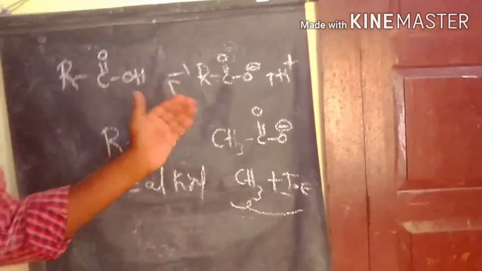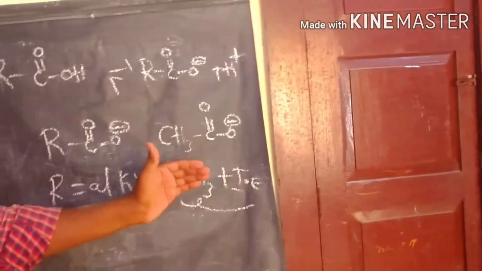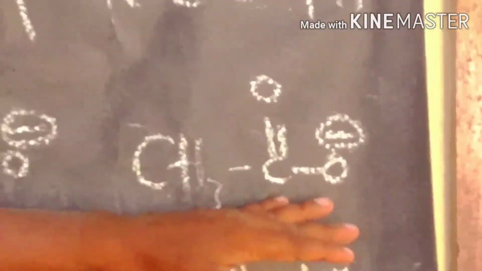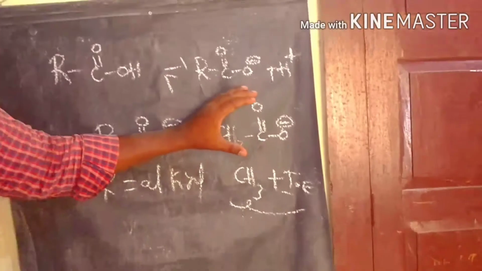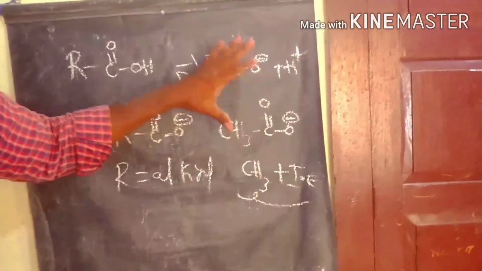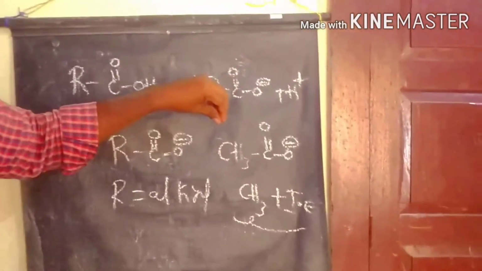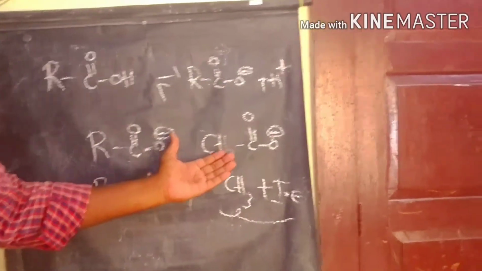If the plus I groups increase on the carboxylate ion, the stability of the carboxylate ion decreases. That's why the acidity also decreases.